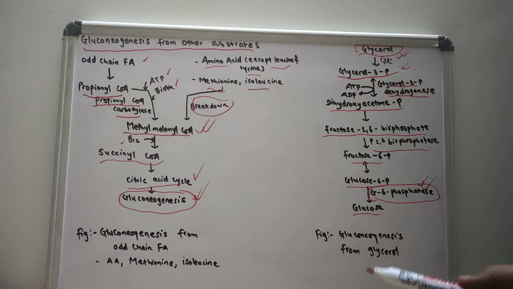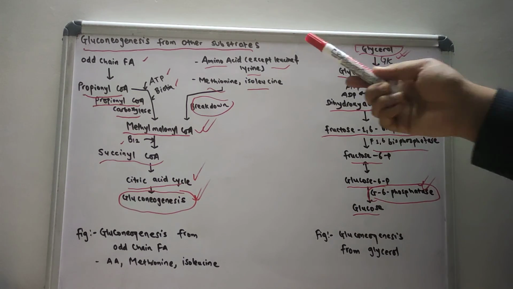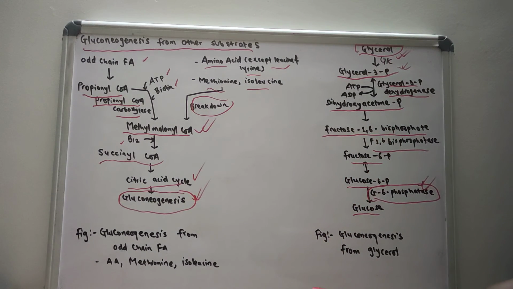The regulation of gluconeogenesis and the conversion of pyruvate to glucose I have already discussed in the previous video on gluconeogenesis. I request you to read that topic and see that video. So in today's video we have talked about gluconeogenesis from various substrates like odd-chain fatty acids, amino acids, methionine, isoleucine, and glycerol. I hope you understood this lecture. Thank you.